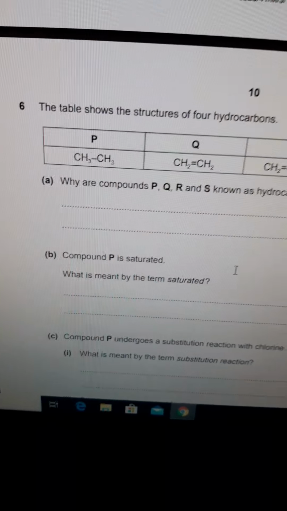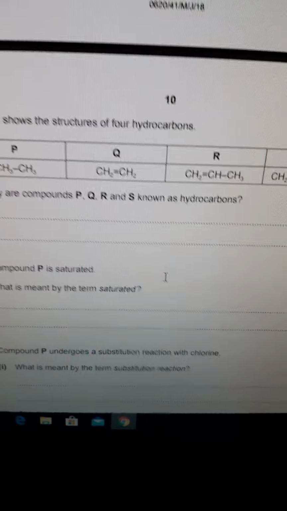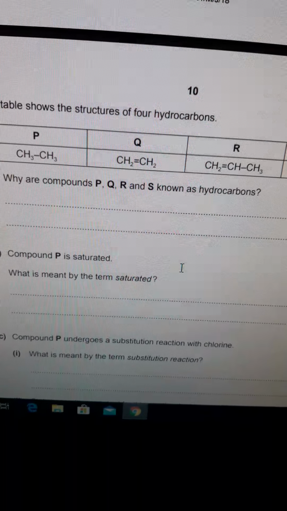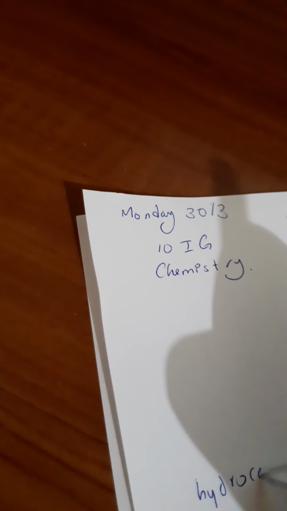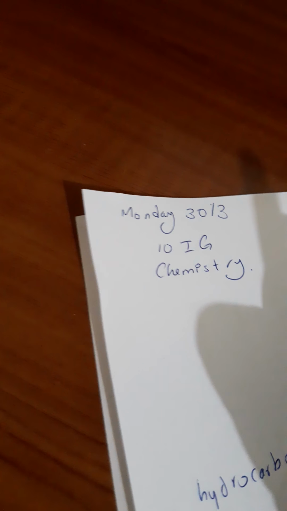Question A. Why are compounds P, Q, R, and S known as hydrocarbons? As we know, hydrocarbons are the compounds that contain only hydrogen and carbon. Hydrocarbons: compounds containing carbon and hydrogen.